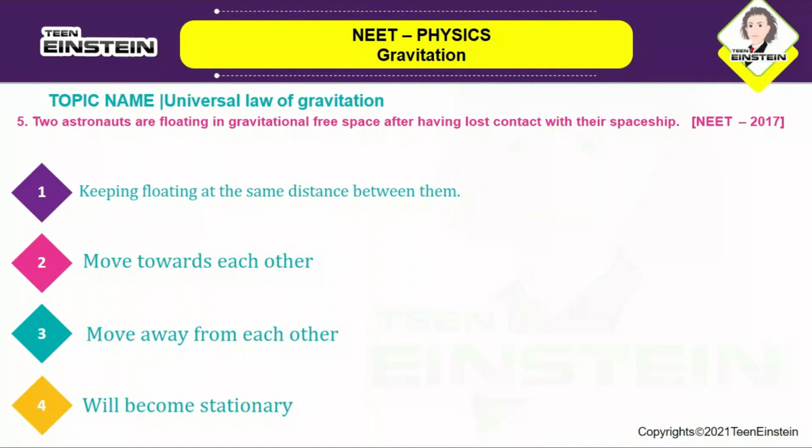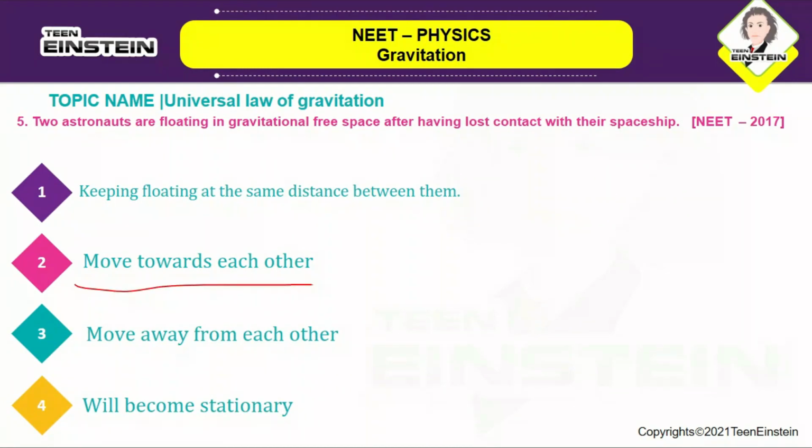We all know that under mutual gravitational force, astronauts move towards each other with a very small acceleration. That is when they are floating in a gravitational free space, after having lost contact with their spaceship. Under this mutual gravitational force, the astronauts will try to move towards each other with a very small acceleration. So the correct answer will be move towards each other.